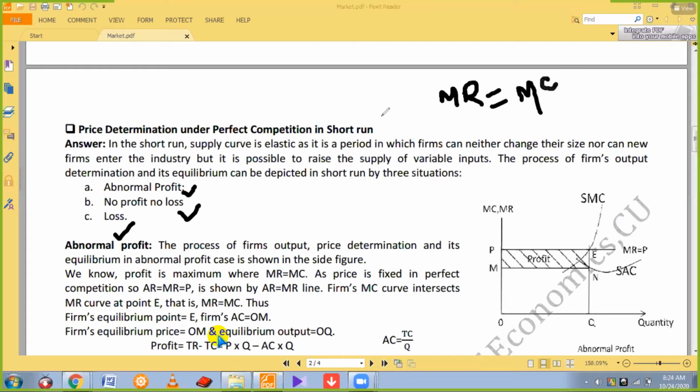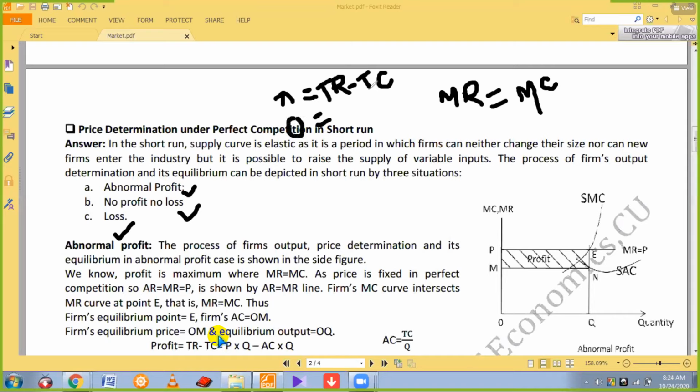Actually, it means we already know that profit equals total revenue minus total cost. If income and cost are the same, then their deviation will be equal to 0.